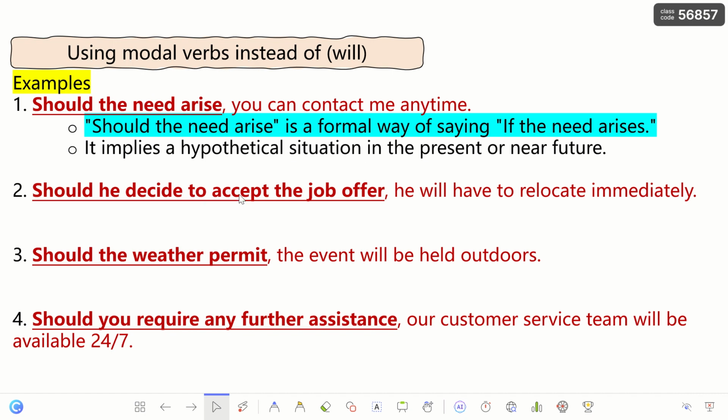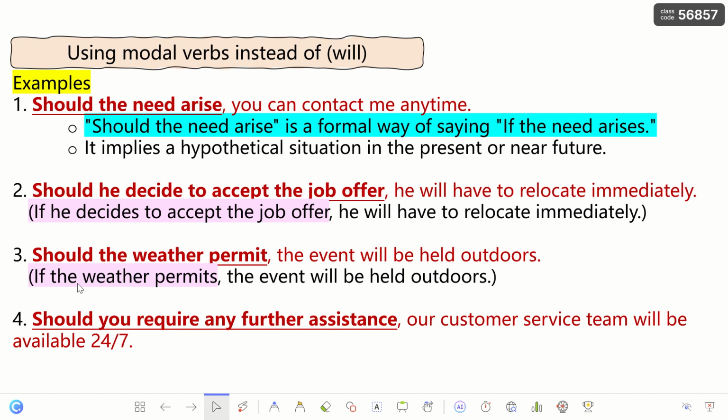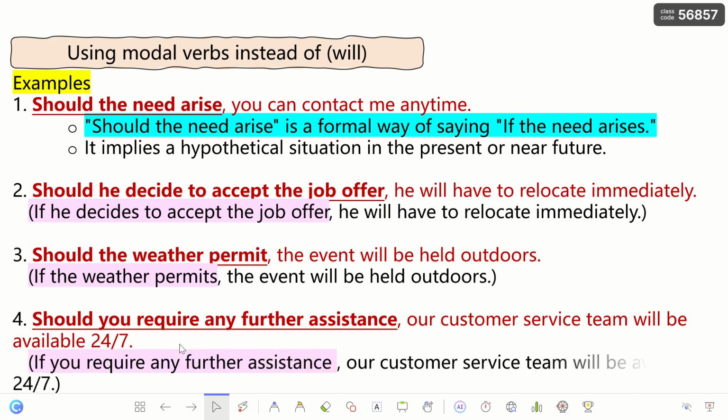Should he decide to accept the job, he will have to relocate immediately. Originally, the sentence was, if he decides to accept the job offer, blah, blah, blah, he will have to relocate. Should the weather permit, the event will be held outdoors. Originally, if I want to use it with if, the weather permits, blah, blah, blah. Should you require any further assistance, our customer service team will be available 24 hours, 7 days. So if you require any further assistance, blah, blah, blah.